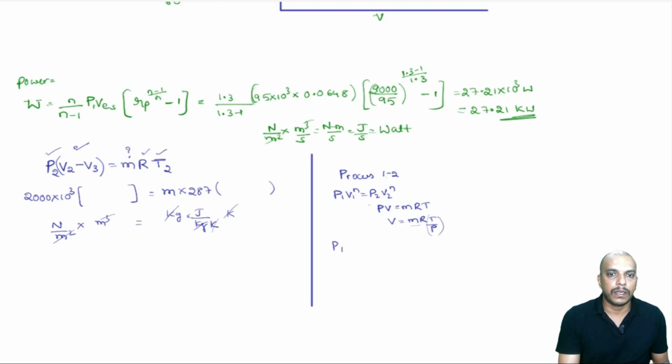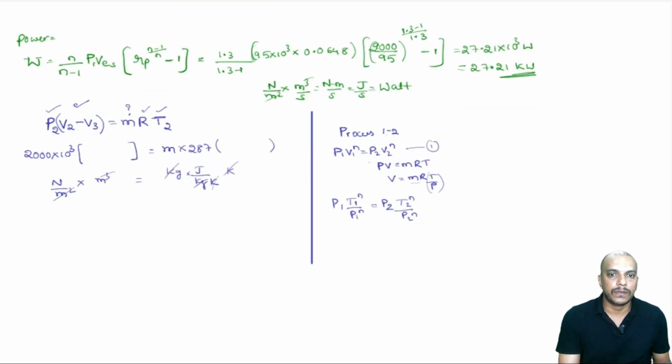So I am substituting this in equation 1, if you want to call it that. Now, T by P. Even if you substitute MR here, MR on the right side also cancels out, so I am neglecting this. So P1, T1 power n, P1 power n. So P2, T2 power n, P2 power n. So in place of V, we have just substituted T and P. So this will be T1 power n over P1 power n minus 1, similarly T2 power n divided by P2 power n minus 1. So we are interested in T2. Let us simplify it for T2.